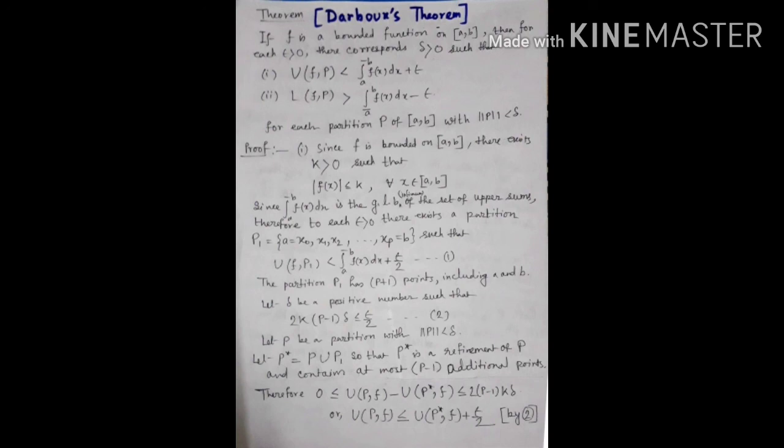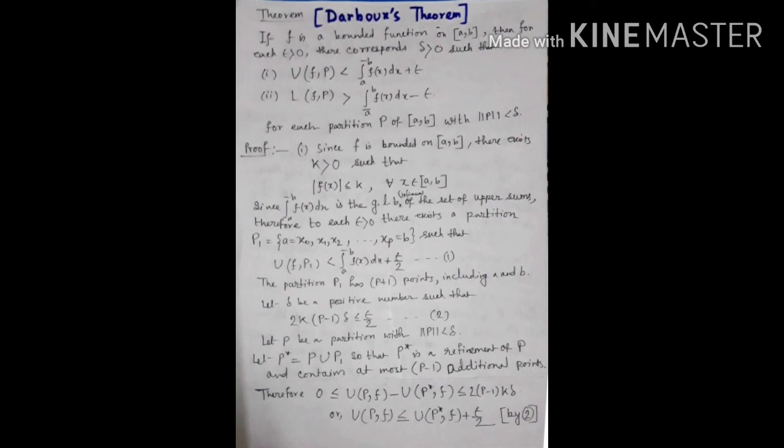The partition P1 has p plus 1 points because the starting point is a equal to x0 and the ending point is xp equal to b. So here we have partition P1 has p plus 1 points including a and b. Let delta be a positive number such that we choose it so that 2k(p − 1) delta is less than or equal to epsilon by 2. Let P be a partition with norm of P less than delta and we take P star equal to P union P1, so that P star is a refinement of P and contains at most p minus 1 additional points.